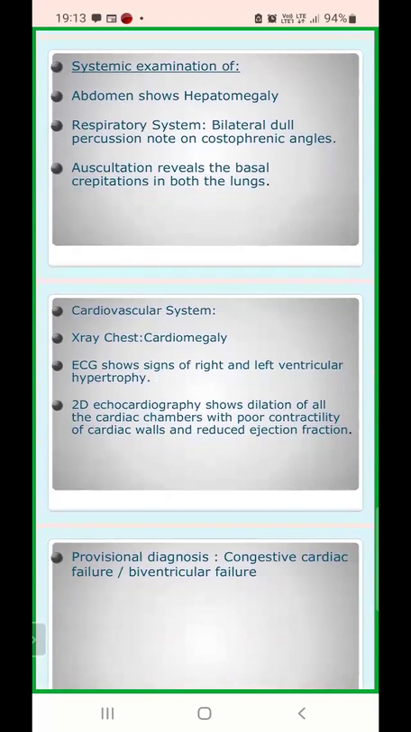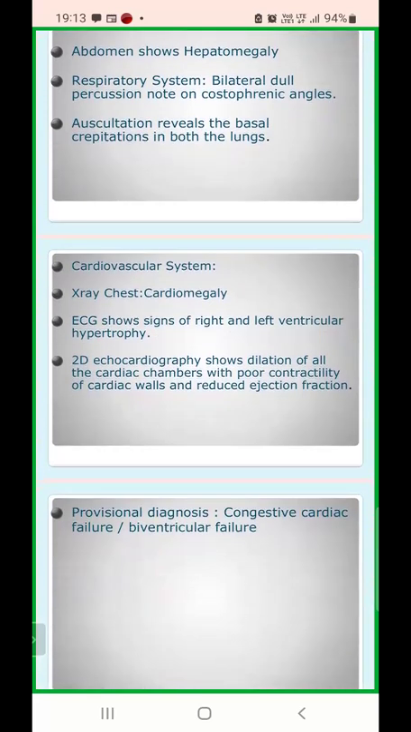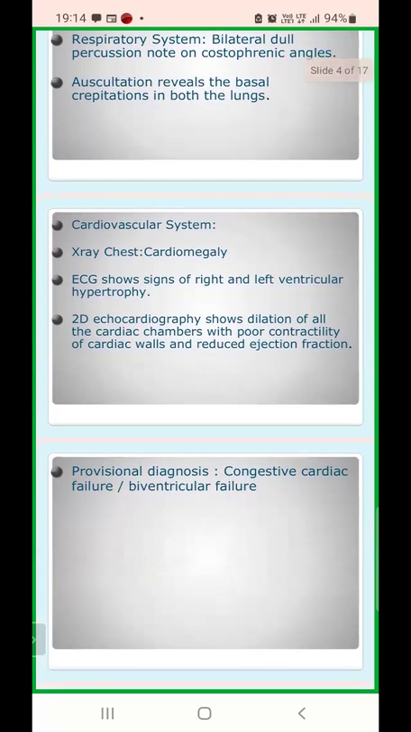Now, for cardiovascular system assessment, we ordered a PA view X-ray chest. It is showing cardiomegaly. We had inferred from the general examination also that there is enlargement of both right and left ventricle, so there will be cardiomegaly, which is very obvious. The ECG shows signs of right and left ventricular hypertrophy. We have done the ECG of the patient, and I will show you the pictures.